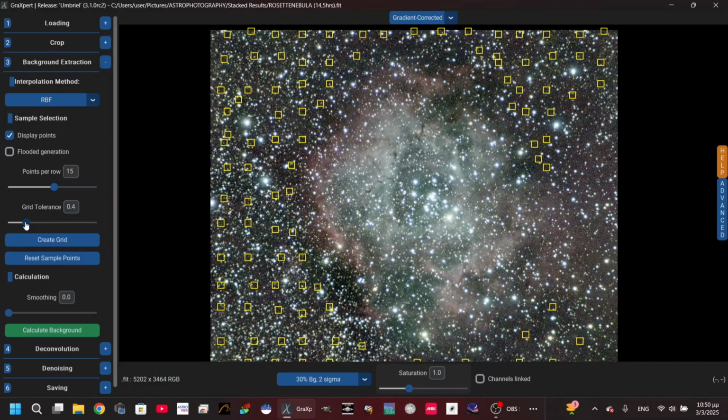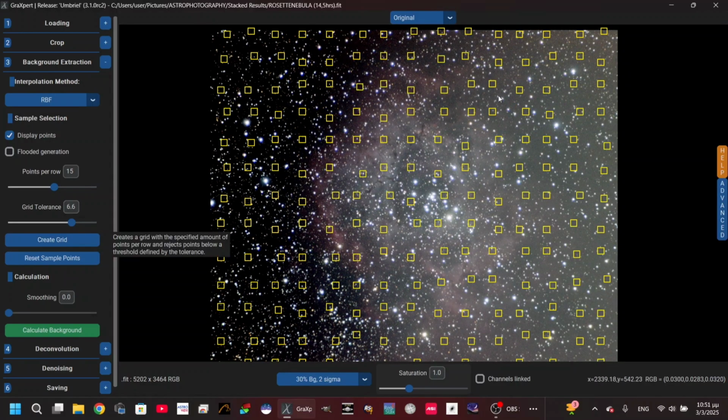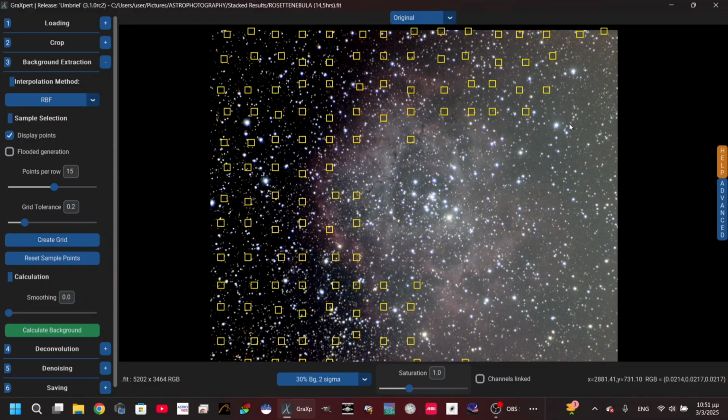The grid tolerance, I want to explain those. The grid tolerance is how many squares your image will have. If I go back and click on create grid, you're gonna see that there are many squares. The image is full of squares. If I reduce it, for example, to 0.2, look, half of them have disappeared. So this is what the grid tolerance means.